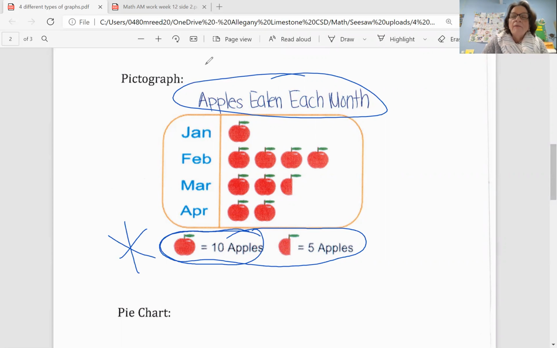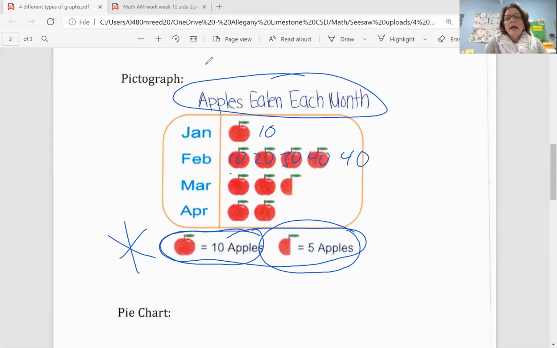And then often you'll see this, a half of the picture means 5 apples, or half of 10, which is 5. So pictographs, I think, are kind of fun to read, and a good habit to get into, again, is showing how many is at the end of each category. So we have our categories here: January, February, March, April, the different months. If we look at this apple, it's 10, so we can put a 10 there. If we go to February, we can go 10, 20, 30, 40, and so we can put a 40 here.